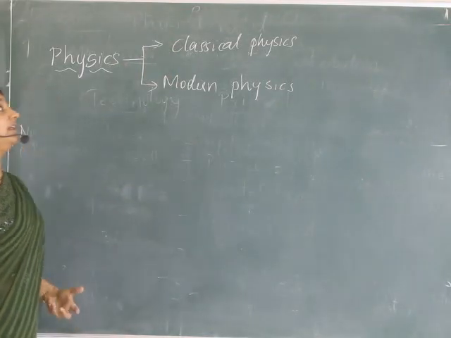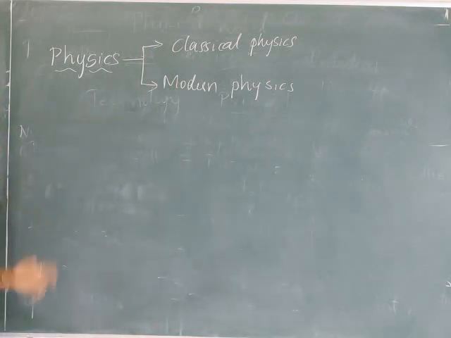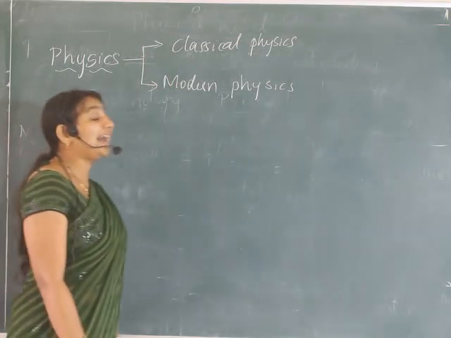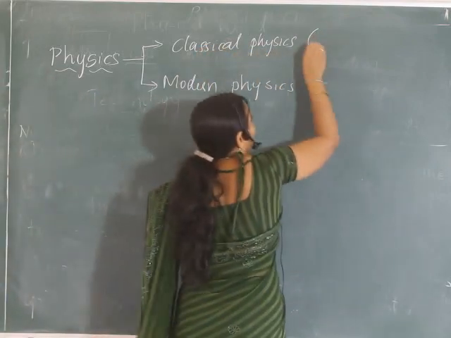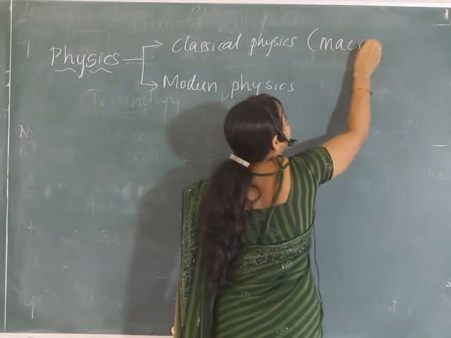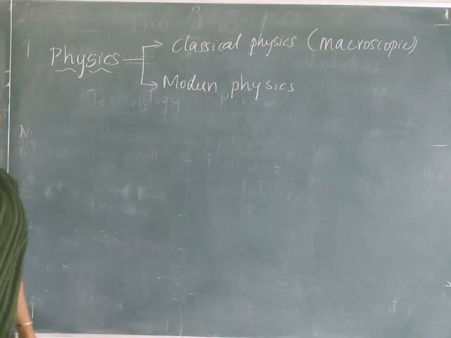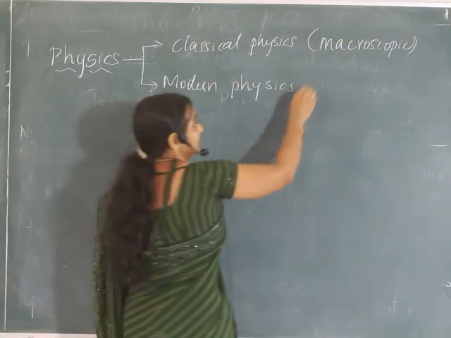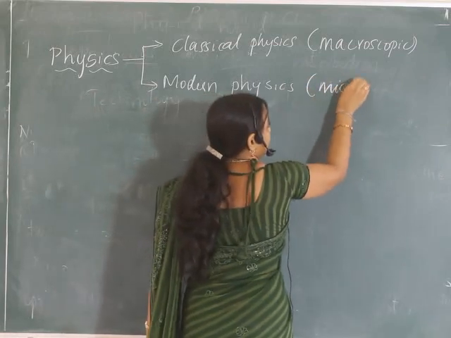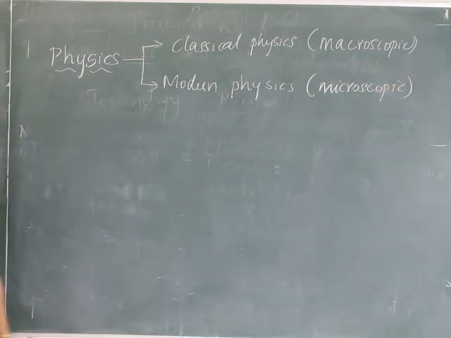No, not like that. Classical physics means it is the physics that deals with the study of macroscopic objects or things. Here the study is on the macroscopic objects. Whereas in modern physics, the study is on the microscopic things. What do you mean by macroscopic and microscopic?